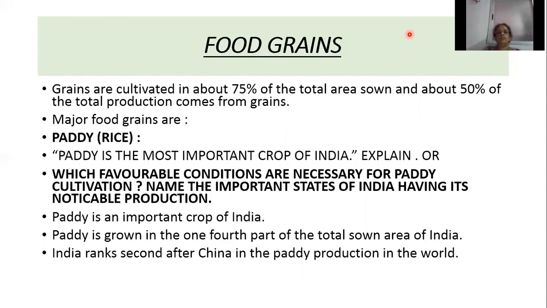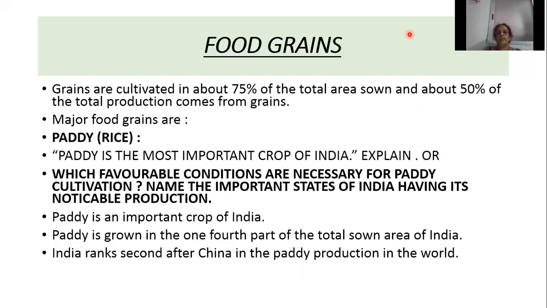Paddy is also known as rice. When it is growing in the field, it is known as paddy, and when that grain is taken, that is called rice. So paddy is the most important crop of India. Explain. Write down in your textbook which favorable conditions are necessary for paddy cultivation. Name the important states of India having its noticeable production. So answer that paddy is an important crop of India.